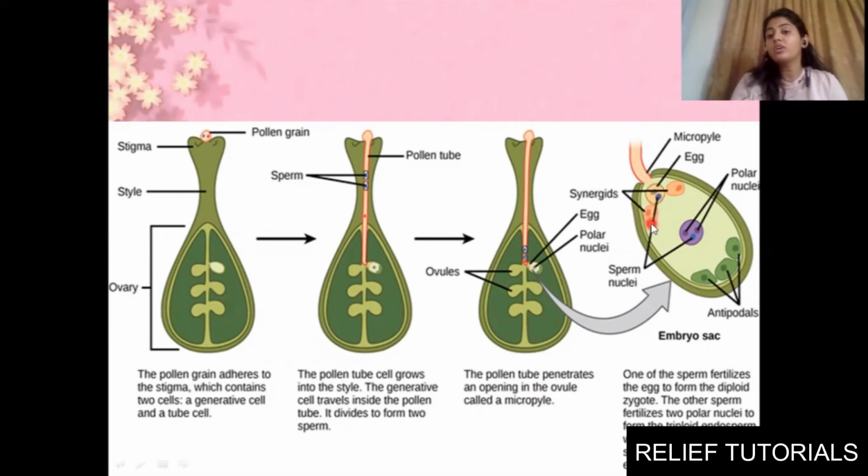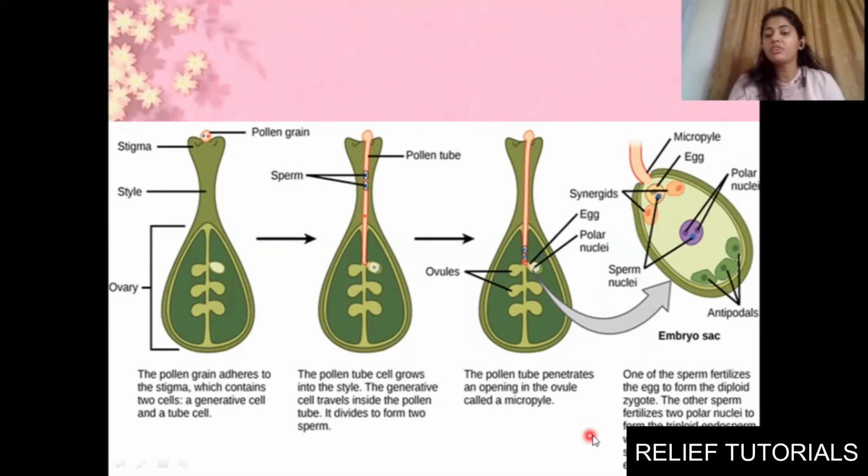Inside, we already talked, they have two synergids, one egg cell, and two polar nuclei. You can see inside two purple dots, the polar nuclei. One more thing I forgot to tell you, they also have three antipodals. Clear? Now from these male gametes, one will fuse with the egg and the second one will fuse with the polar nuclei. So we have endosperm nuclei 3n, and here we have the zygote with 2n. Clear?